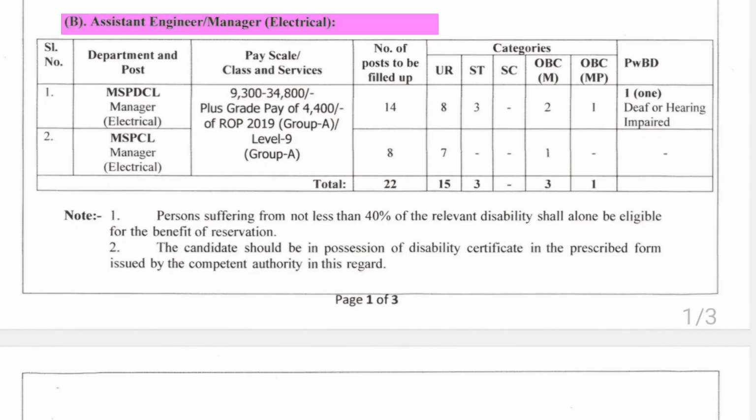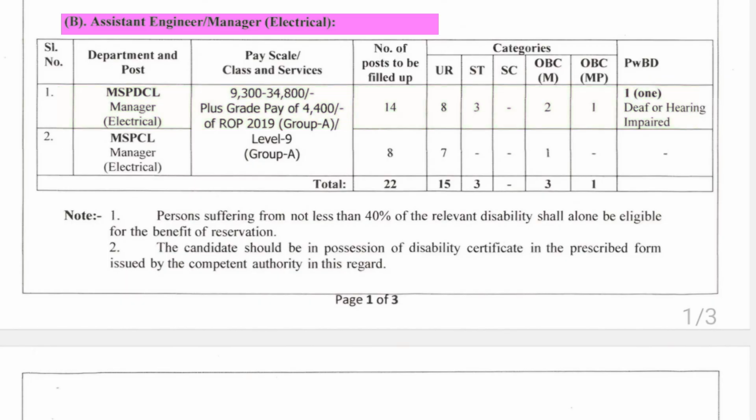Now for Assistant Engineer/Manager in Electrical, it falls under Level 9 Group A. Serial number 1, we have MSPTCL Manager in Electrical. In total, there is 14 vacancies, out of which 8 is unreserved and 3 is reserved for ST candidate. 2 is also reserved for OBC M candidate and 1 is reserved for OBC MP candidate. 1 seat is also reserved for PWD candidate.